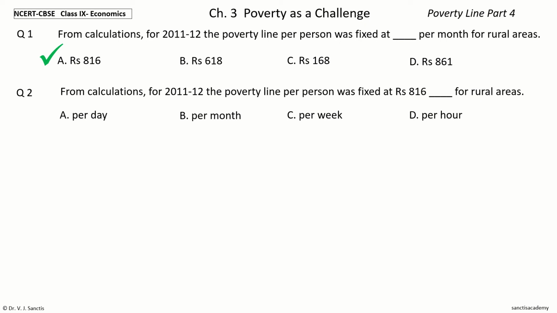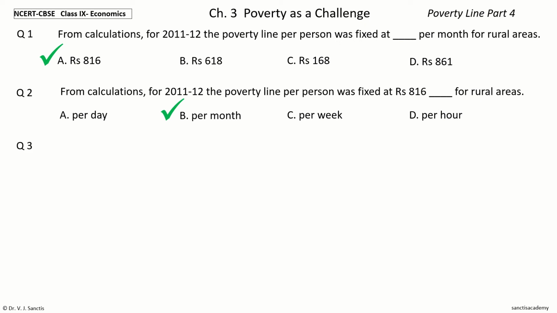Your time to choose. And the answer is per month. So, from calculations for 2011-12, the poverty line per person was fixed at rupees 816 per month for rural areas.